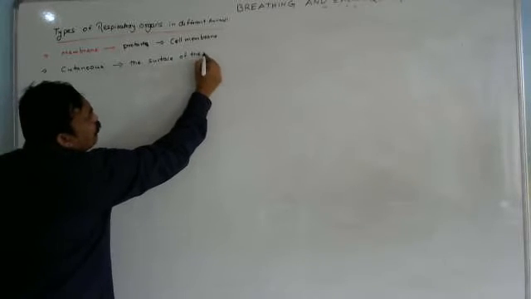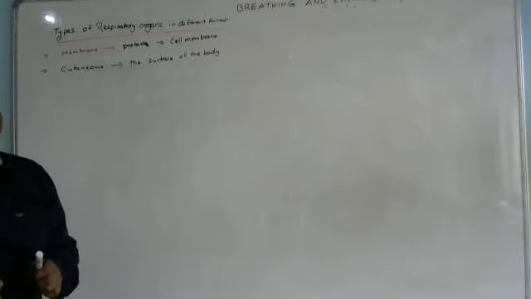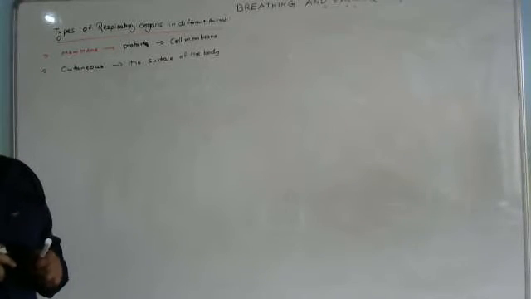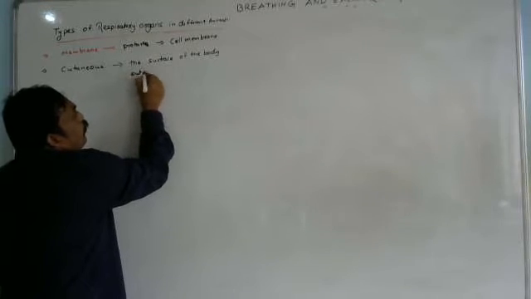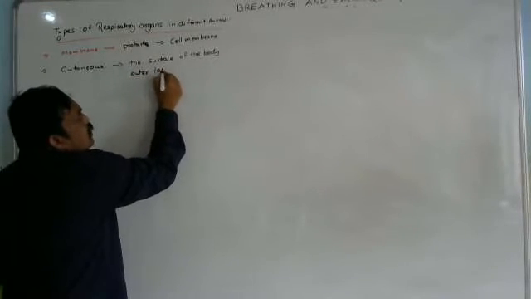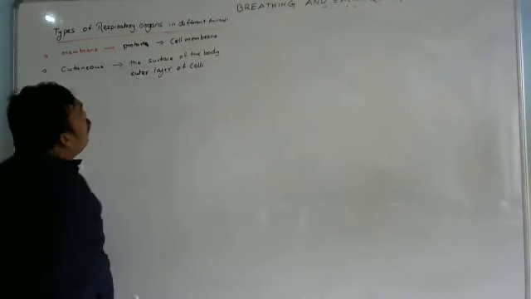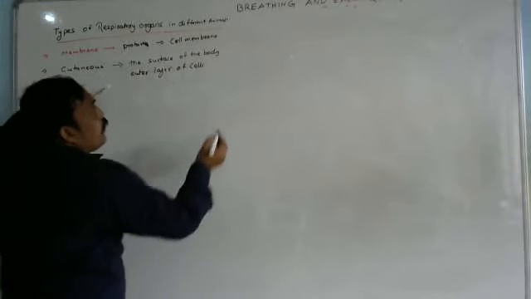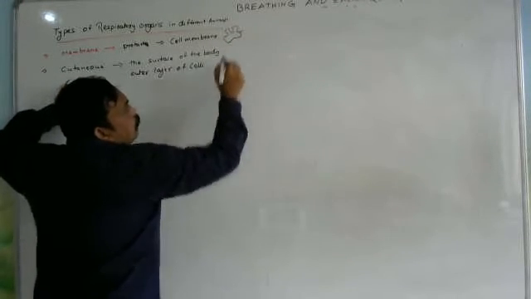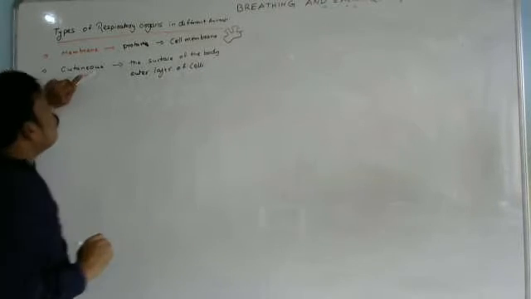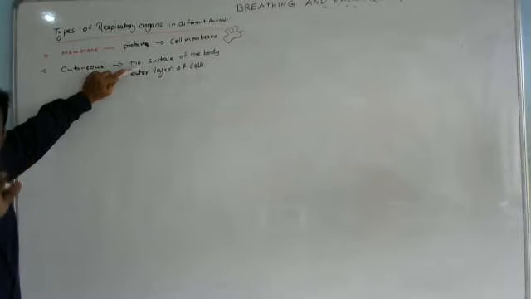What is the meaning of surface of the body? Surface means the outer layer, the outer layers of cells. So here membrane means the outer covering layer, which is the cell membrane. And cutaneous means the surface of the body, above the surface.